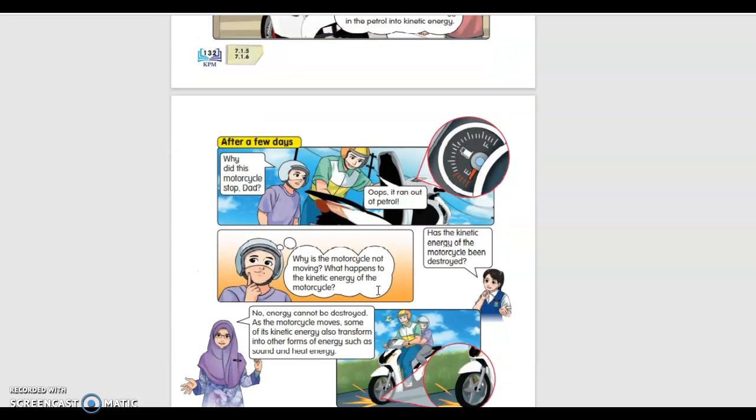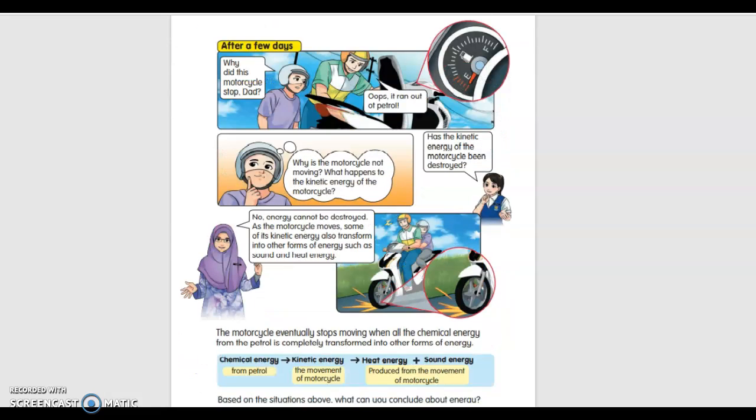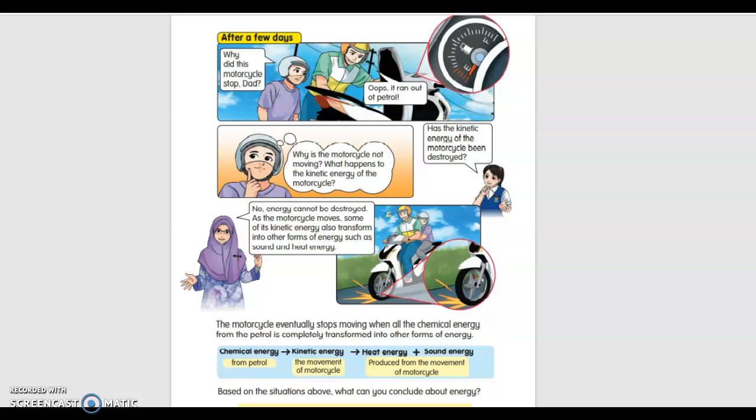So after a few days, why did this motorcycle stop there? Oops, it ran out of petrol. So why is the motorcycle not moving? What happens to the kinetic energy of the motorcycle? Has the kinetic energy of the motorcycle been destroyed? No, it did not get destroyed. Energy cannot be destroyed.